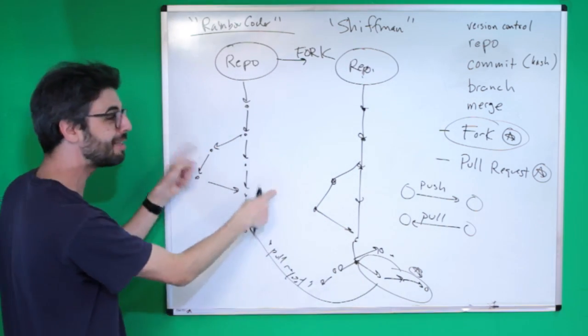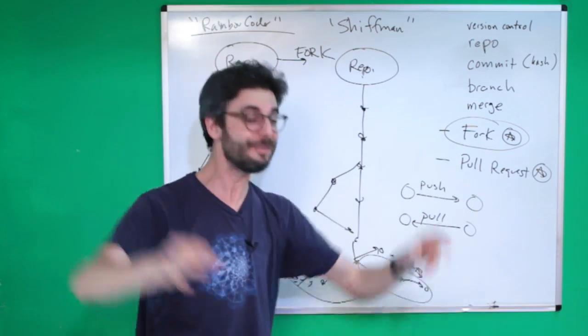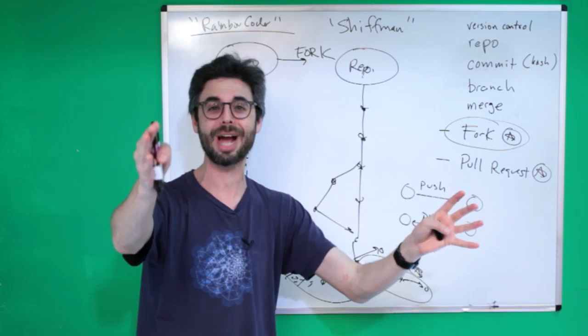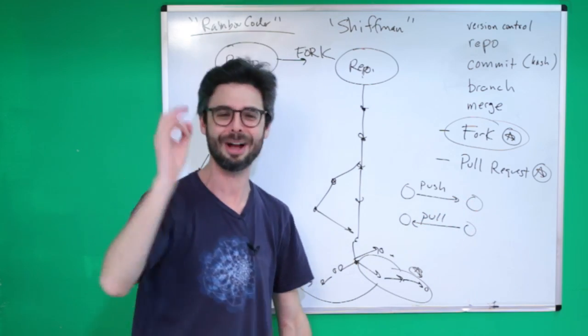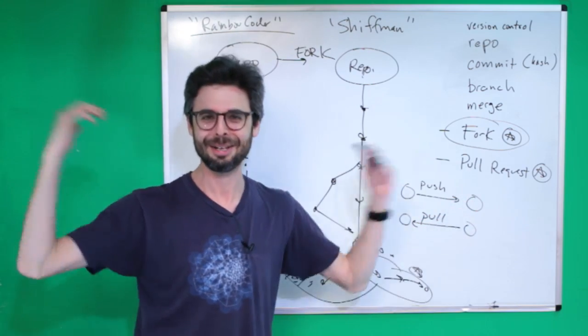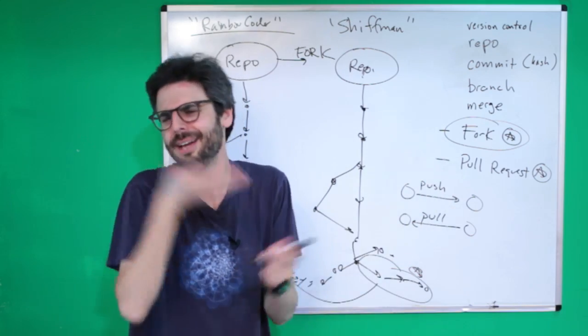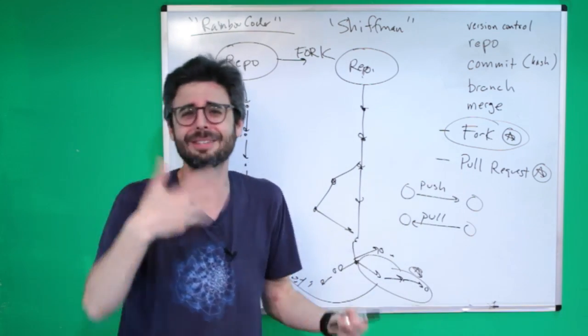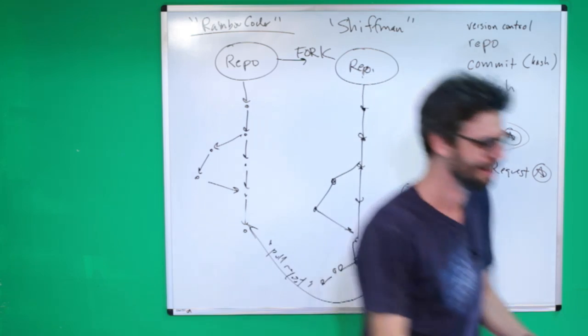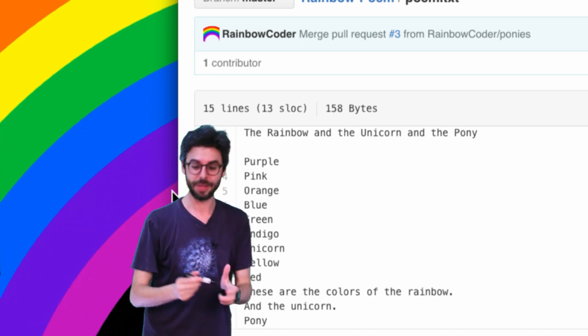So these are the concepts. Let's go and actually do it here. And if you're watching this live or if you're watching the archived version of this video, please make a pull request. We're going to invent the world's greatest collaborative poem about rainbows. And since today's Earth Day, I don't know what it'll be when you're watching this. Maybe add some stuff about the Earth in there too. Okay, back over here. Now, here it is.